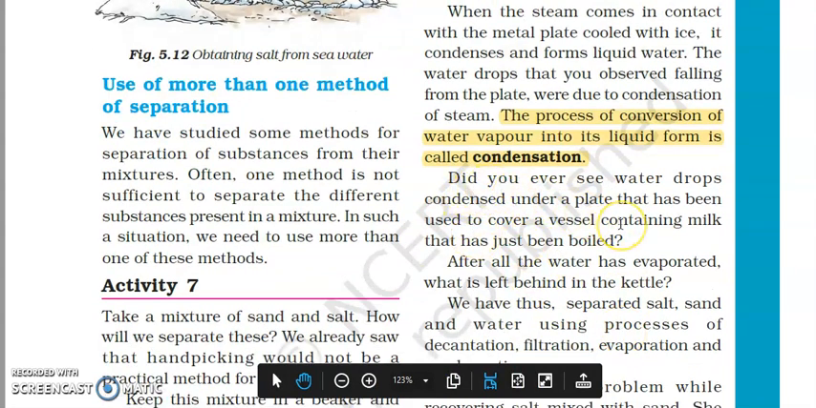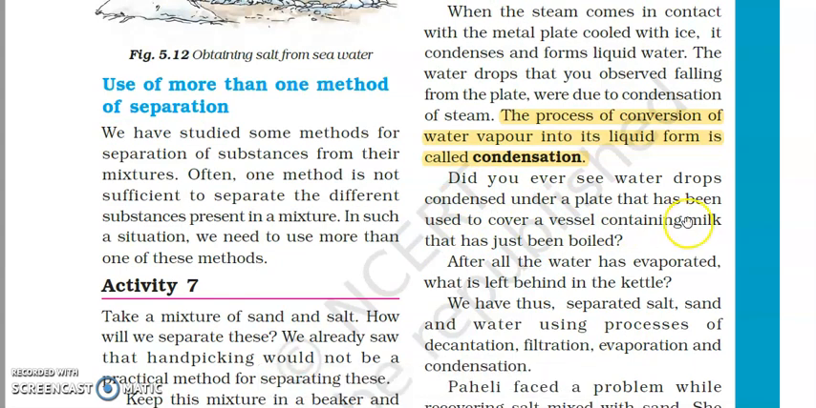So you must have seen condensation. An example of condensation is milk. When your mama boils the milk, after that she covers the vessel with a lid, and when you try to remove the lid after some time, you can observe the water droplets on the lid. It is because water has evaporated from the vessel, from the milk, and it has condensed on the lid. The water vapor that was there condensed on the lid of the vessel.